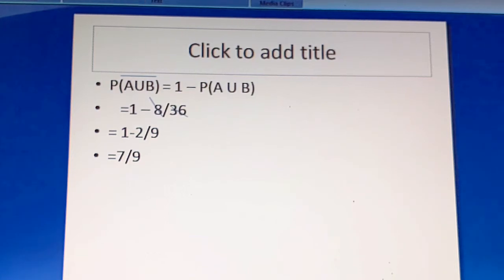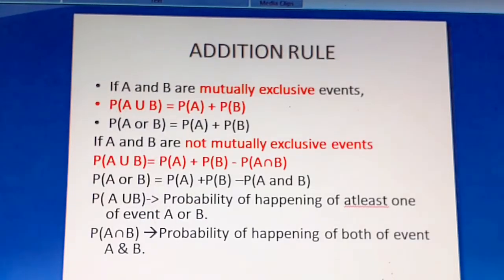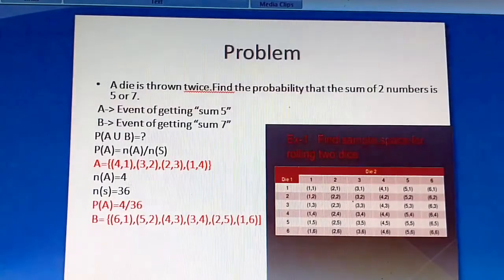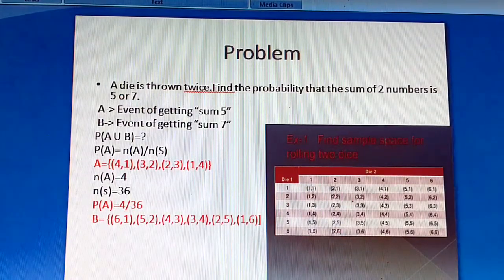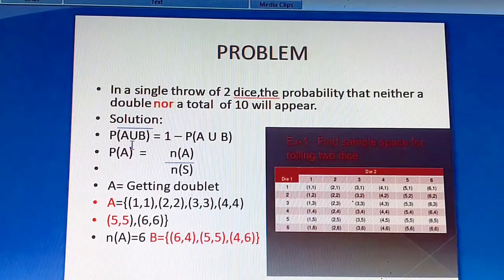Okay, students, so today we discussed the addition rule. We discussed the meaning of the addition rule and the formula, and we also solved two problems. One is from your textbook, and the other is a problem which came in your board exam.